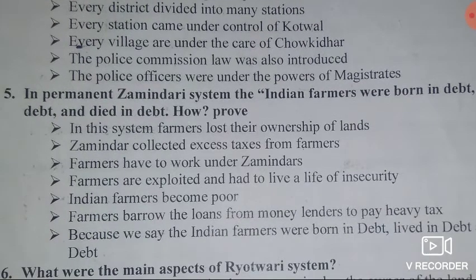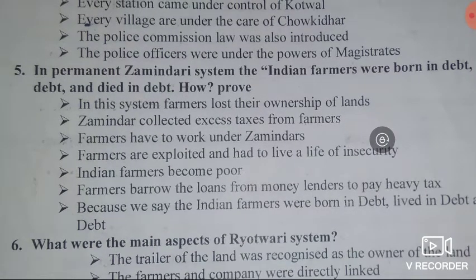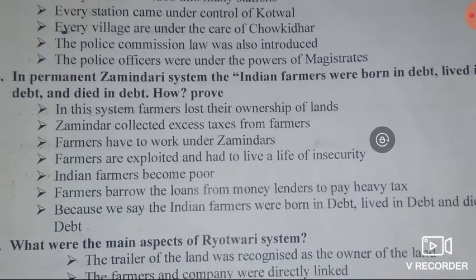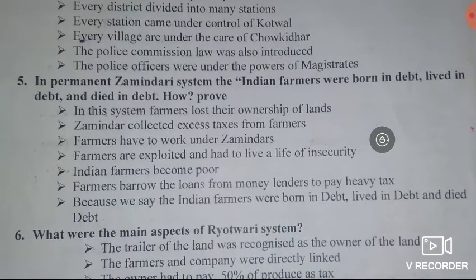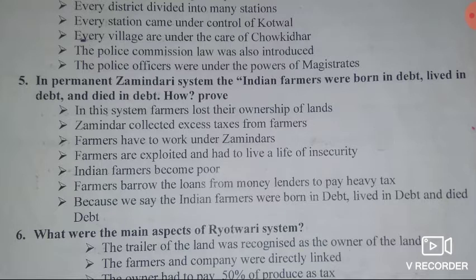Okay, let's move on. The fifth question, very important. In the permanent zamindari system, the Indian farmers were born in debt, lived in debt and died in debt.